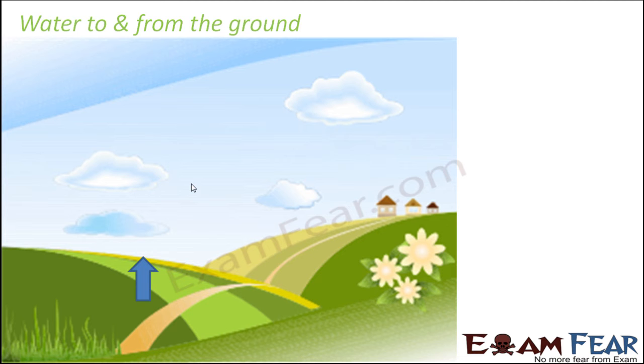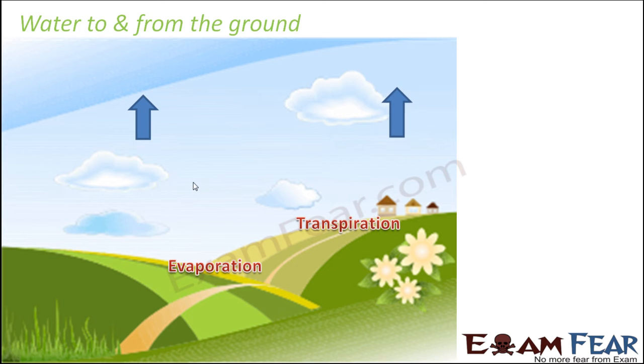Water from the ground gets converted into water vapor in the air by the process of evaporation. There is another process, transpiration, where water from the plants, that is water from the ground, gets converted into water vapor in the atmosphere.